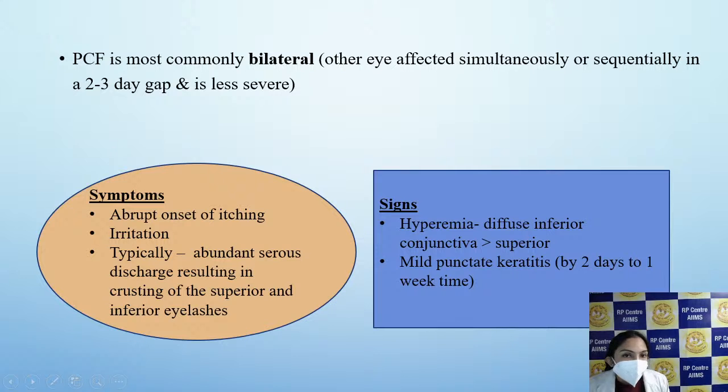Mostly it starts as a unilateral disease, but subsequently the other eye is also involved, and most commonly it is a bilateral infection. Symptoms will be abrupt onset of itching, irritation, abundant serous discharge, which may result in crusting of the superior and inferior eyelashes. The signs that we will get are hyperemia, which will be more in the inferior conjunctiva, and mild punctate keratitis.